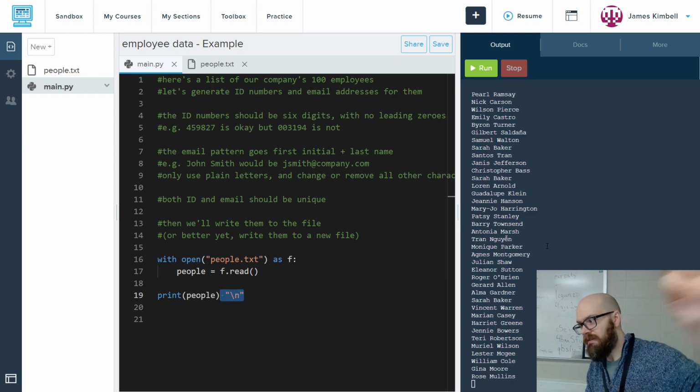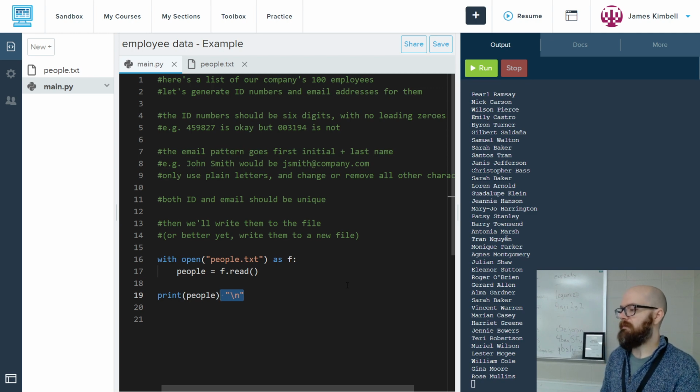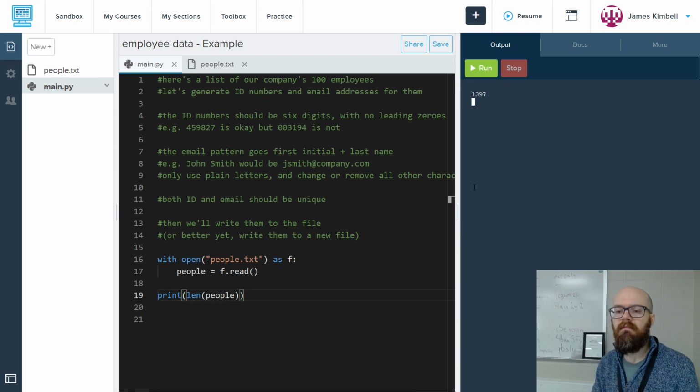It's one string of like 1,300, 1,400 characters, which we don't like, because I want to get each name one at a time, right? So, for example, if I print the len of people to get the length of this thing, it's going to be something huge. Yeah, almost 1,400 characters, because it's all just one big blob, and I don't want that.